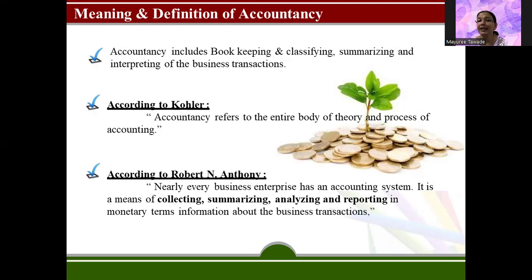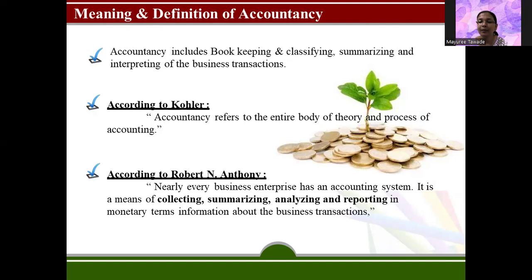Then comes classification. So classification of those transactions is the segregation of the transactions. If it is a cash transaction, it should go in the cash book. If it is a purchase transaction, it should go in the purchase book. If it is a sales transaction, it should go in the sales book. So this is how we make the classification, the segregation of the accounts. Whether it is an expense or an income is another type of segregation that we make into the P&L account.